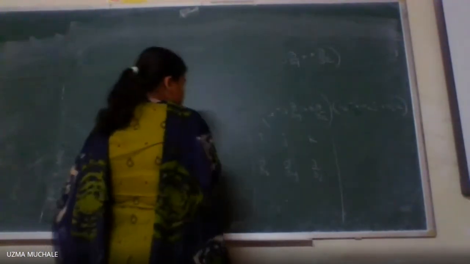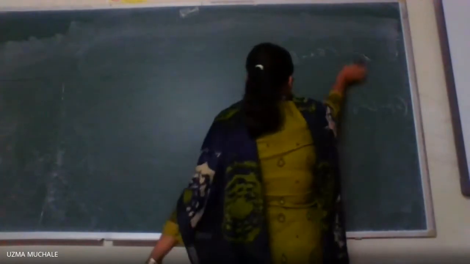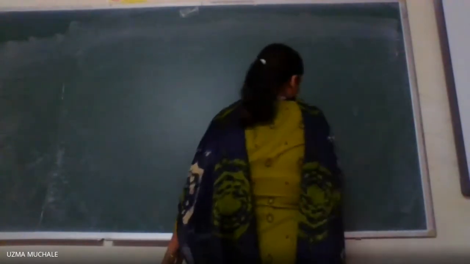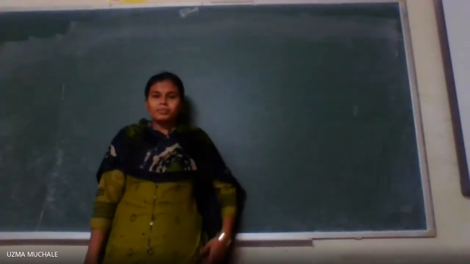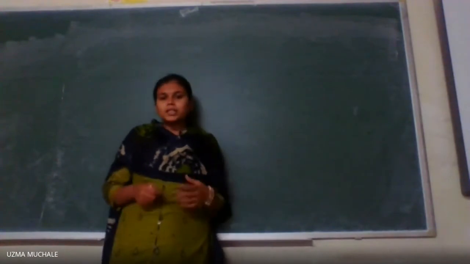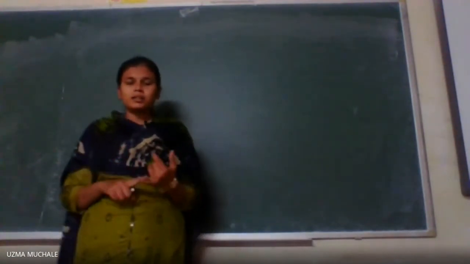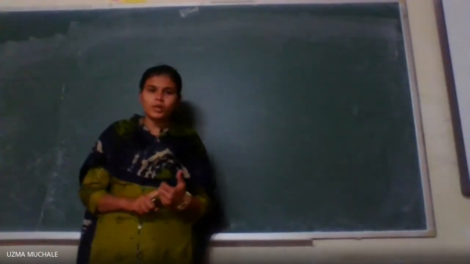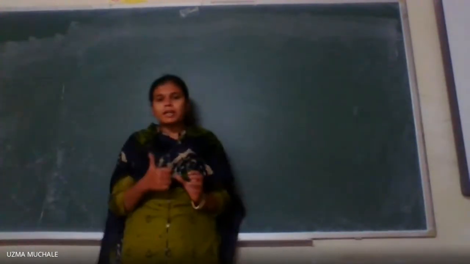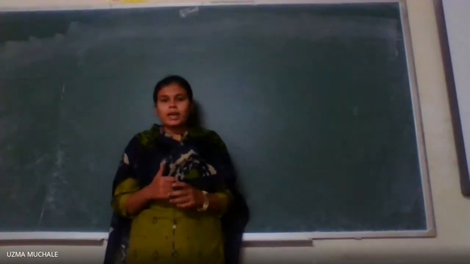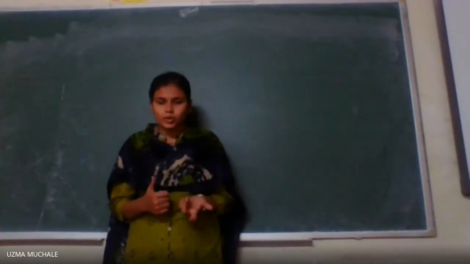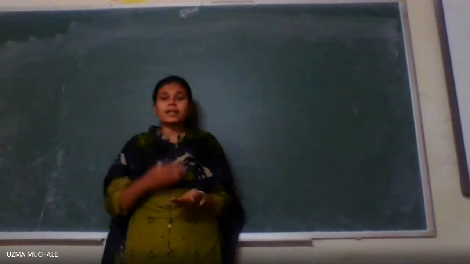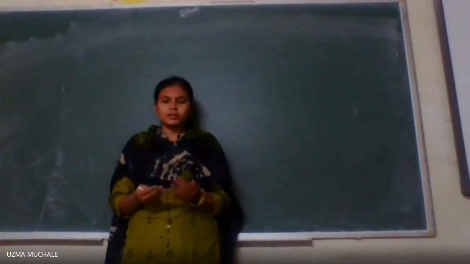Okay, but what are the geometric interpretations behind the gradient, divergence, and curl? Because all three have been defined differently, right? If they are defined differently, what is the geometric interpretation behind each of them? Out of all of them, I will tell you the first one, that is gradient. Actually, the gradient will give you the greatest rate of increase of a function.